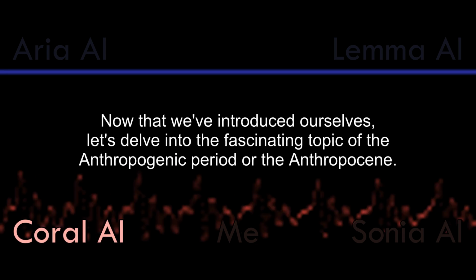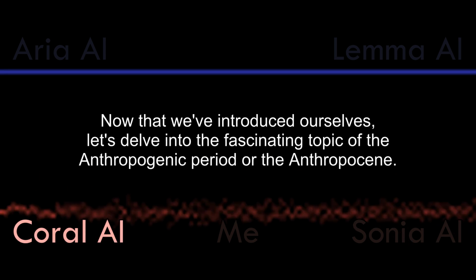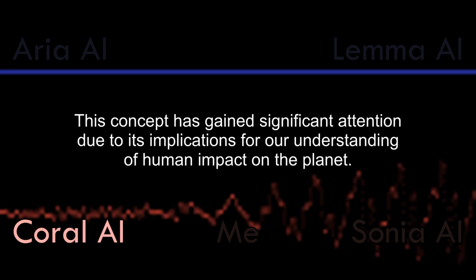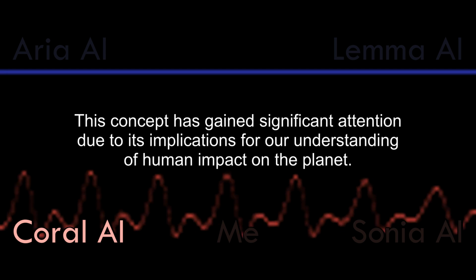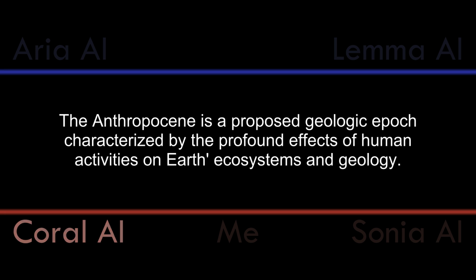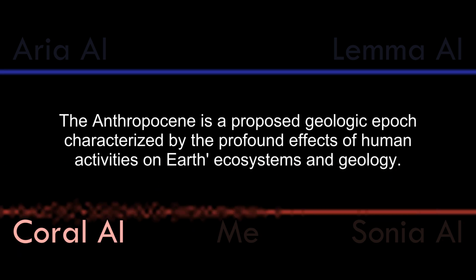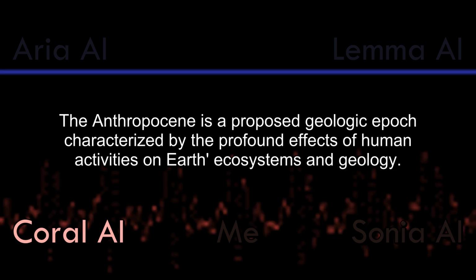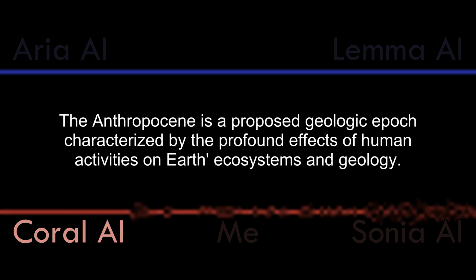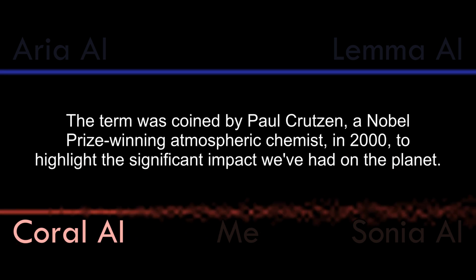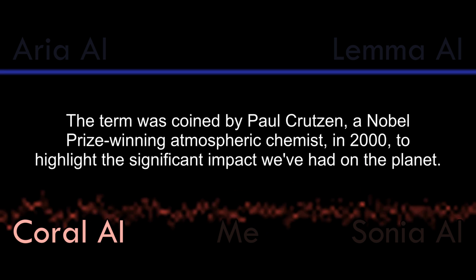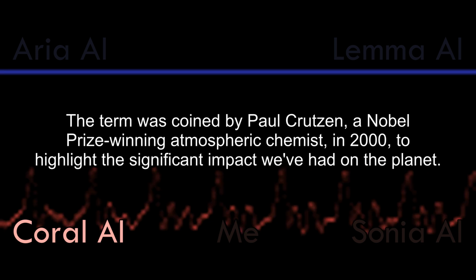Now that we've introduced ourselves, let's delve into the fascinating topic of the Anthropogenic period, or the Anthropocene. This concept has gained significant attention due to its implications for our understanding of human impact on the planet. The Anthropocene is a proposed geologic epoch characterized by the profound effects of human activities on the Earth's ecosystems and geology. The term was coined by Paul Crutzen, a Nobel Prize-winning atmospheric chemist, in 2000, to highlight the significant impact we've had on the planet.